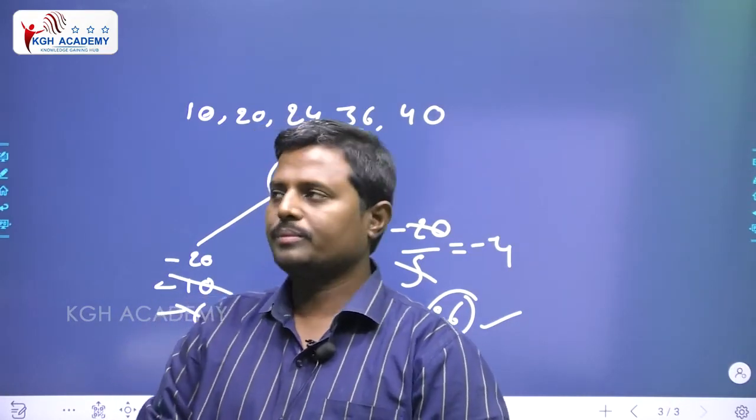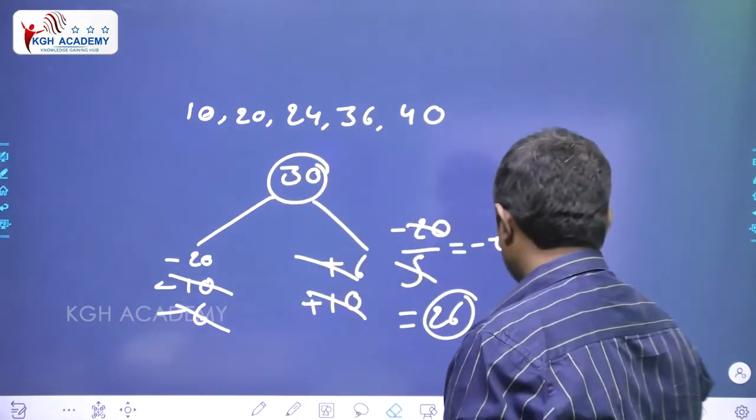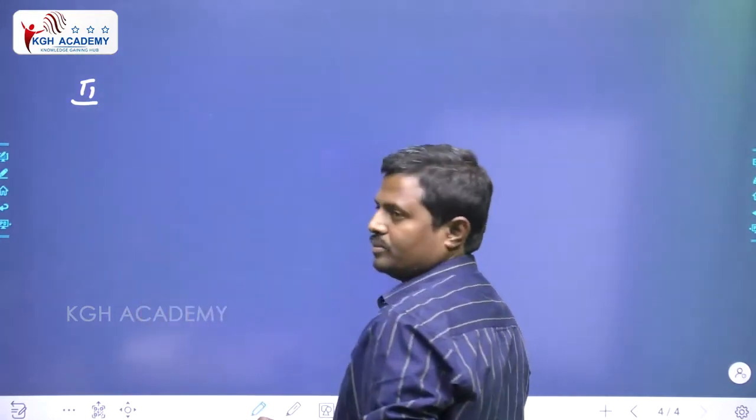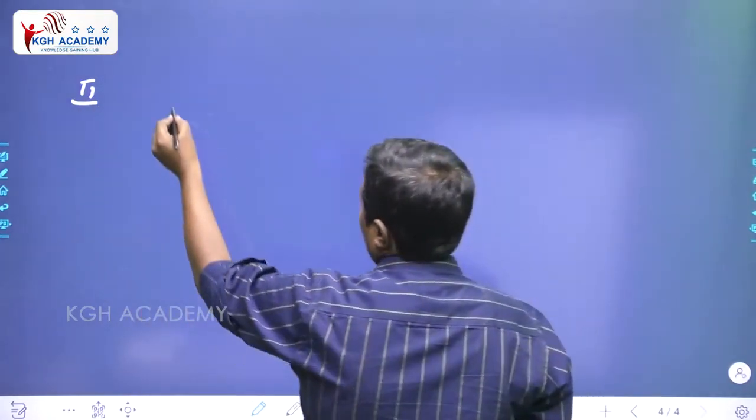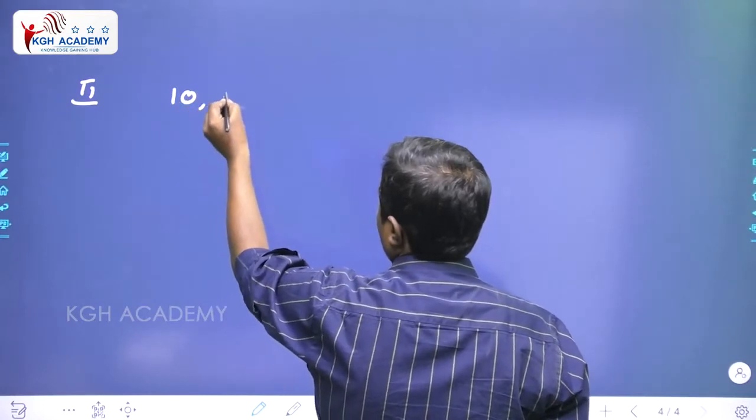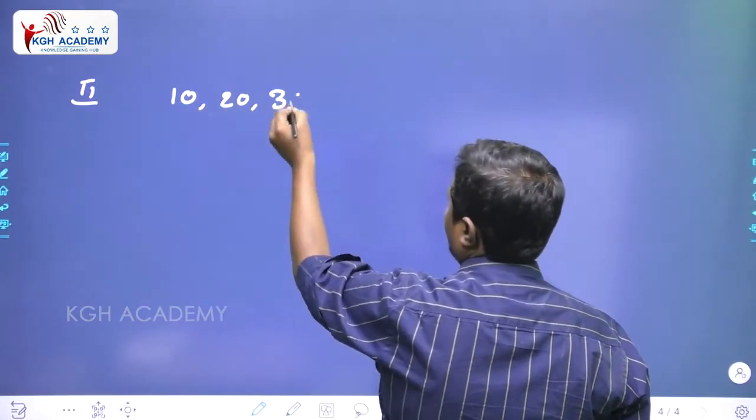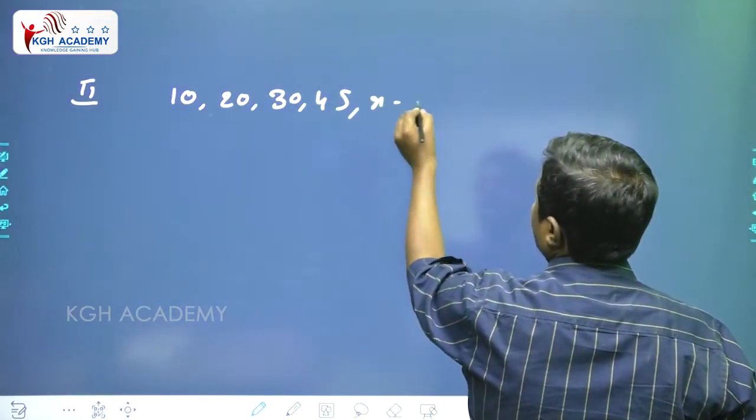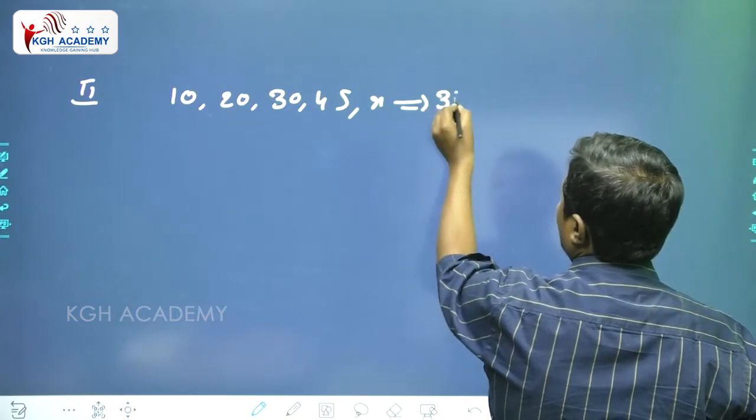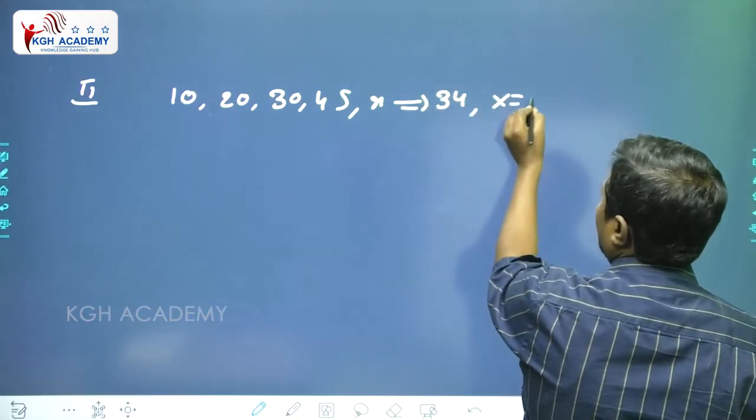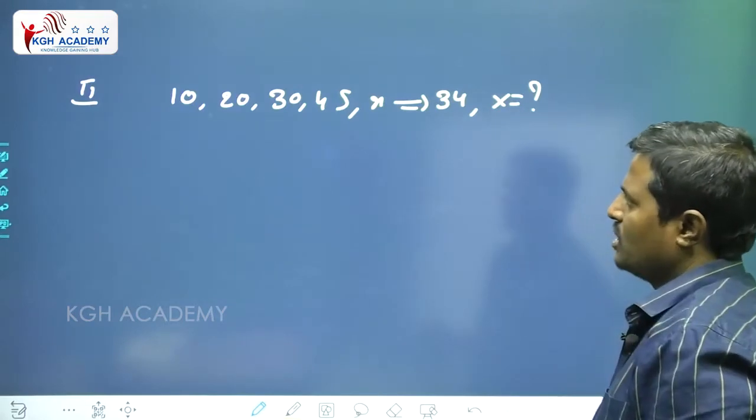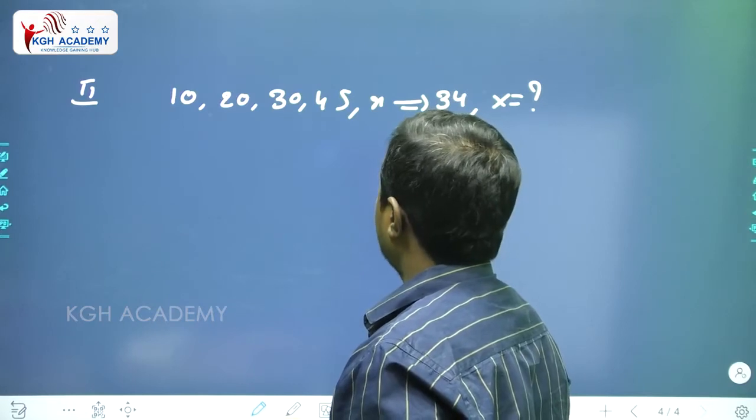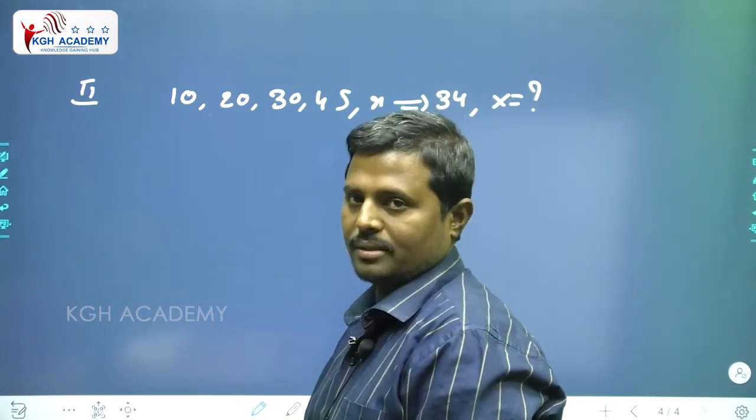Okay, listen carefully. And next, model number 2. This is model number 2. For example, this is a question: 10, 20, 30, 45, x. Average is 34. Then what is the value of x? He is asking. 10, 20, 30, 45, x, average is 34. What is the value of x? I am asking.